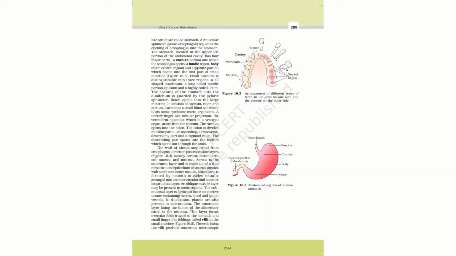Here again we can see an association between organs: the pyloric sphincter connects the stomach with the small intestine. The ileum opens into the large intestine. The ileum is the last portion of the small intestine and leads to the large intestine.